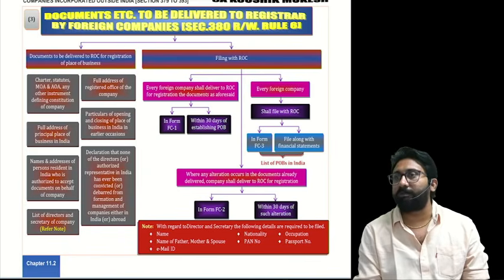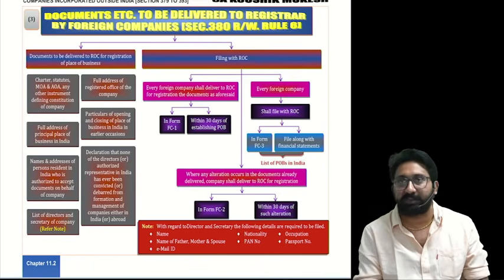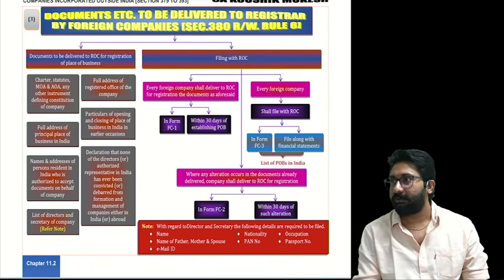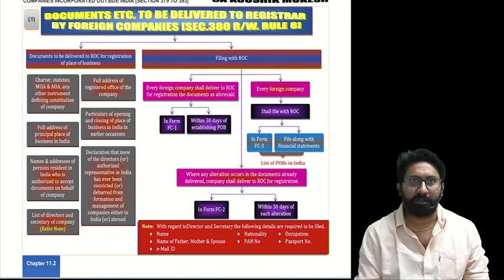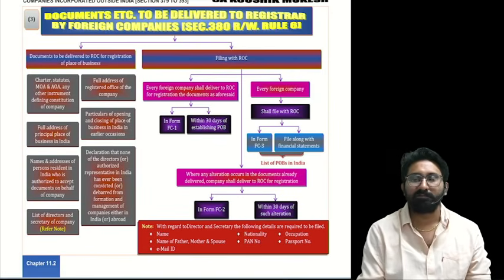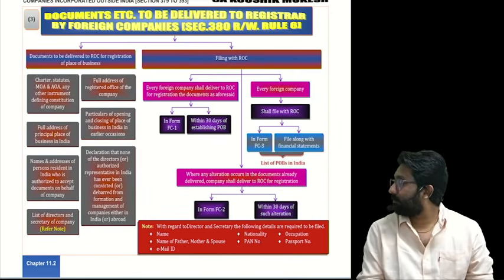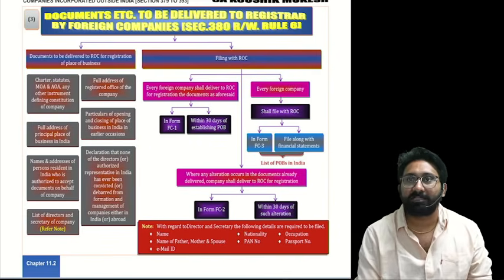Any process, notice or communication which is required to be served on a foreign company shall be deemed to have been sufficiently served if addressed to the person whose name and address has been served to the company under section 380, which can be sent either by post or by electronic mode. That's the point, section 383. Shall be deemed to be sufficiently served.